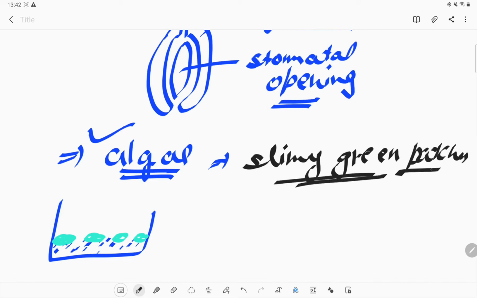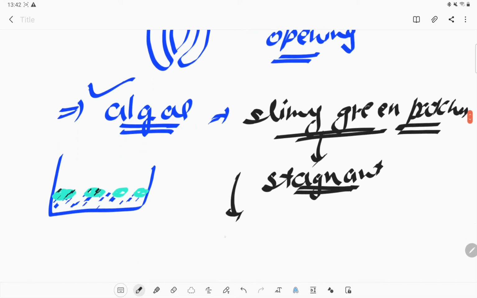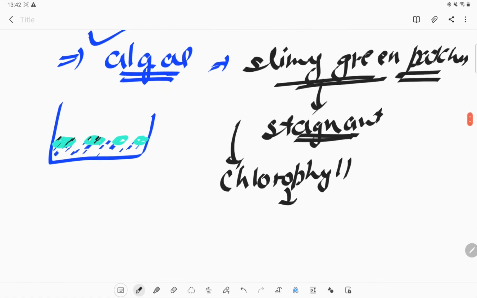We can find these slimy green patches mostly in stagnant water, water which is untouched for a long time. Here we can find a growth of algae, and they contain chlorophyll. Algae contain chlorophyll, and that's why they can make their own food. So they have that ability also.